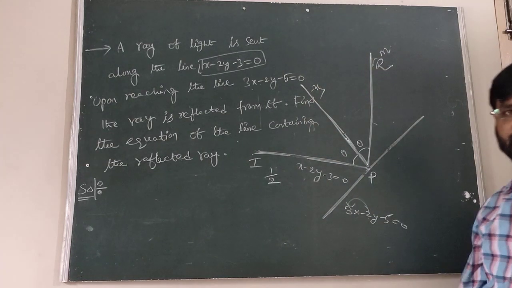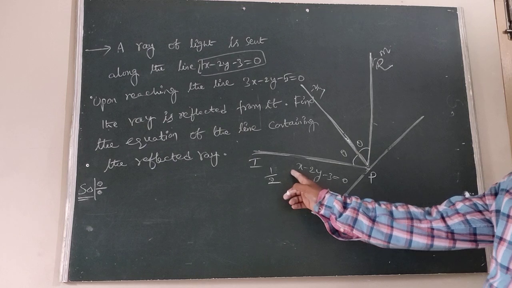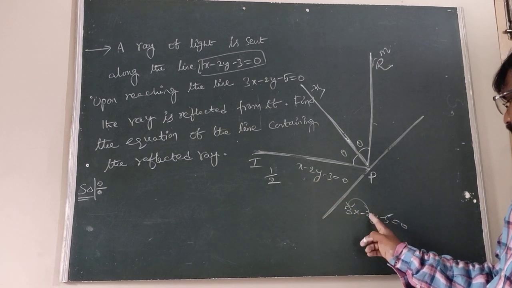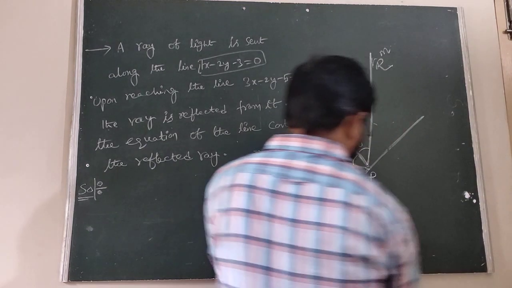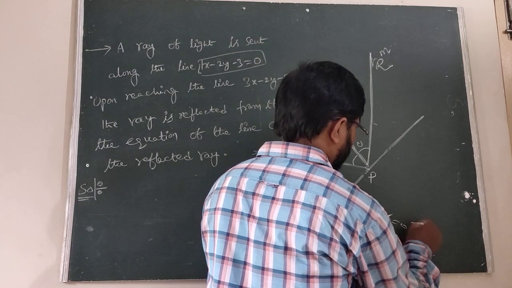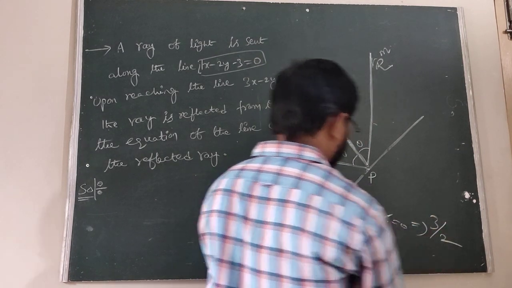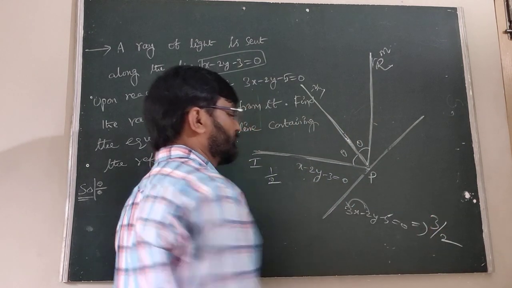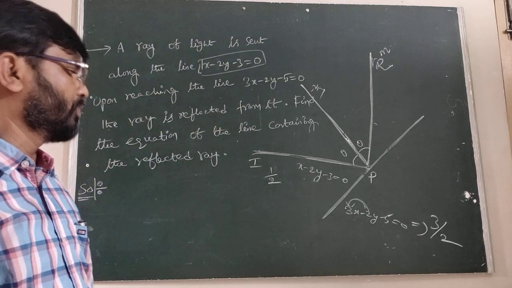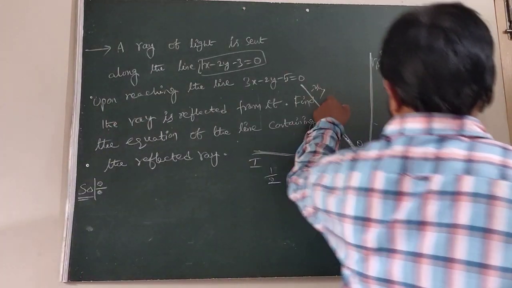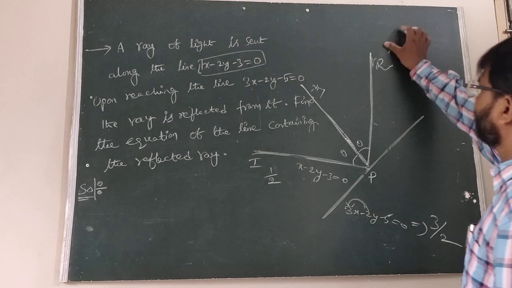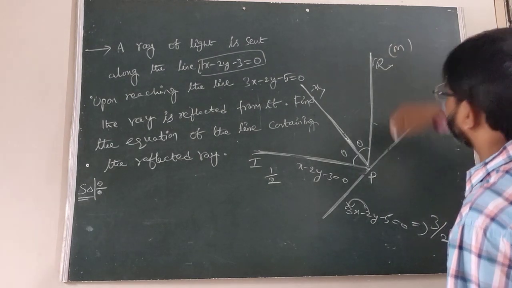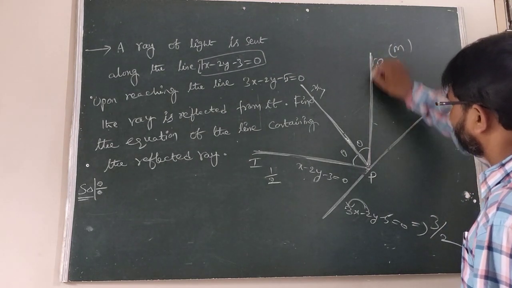Is it clear or not? The slope of this line is 3 by 2. Now its perpendicular slope is minus 2 by 3. Now this slope is m. Now we have to find the reflected ray slope.